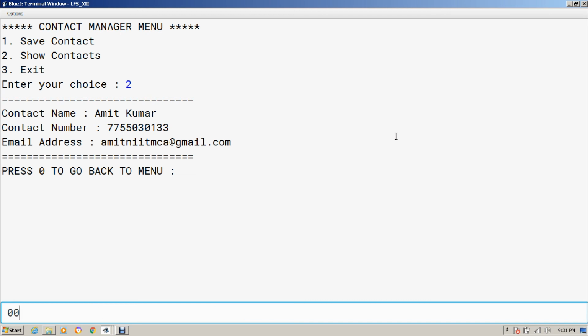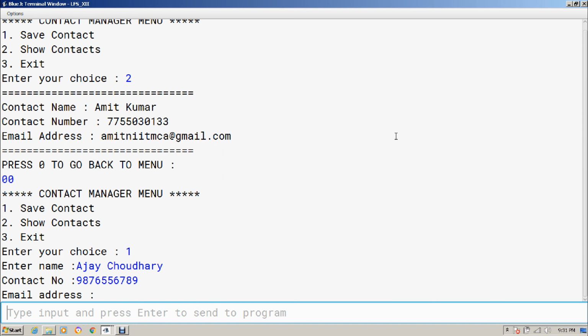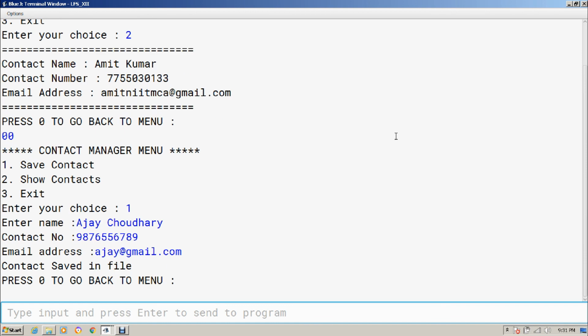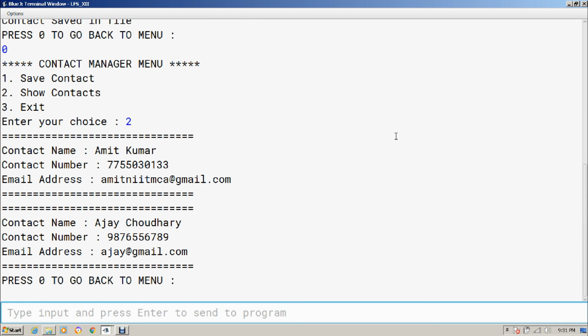We can go back to menu and we can save a few more contacts, like let's suppose Ajay Chaudhary. Okay, contact number let it be 98765567889, and email ID ajay@gmail.com. Okay, this is also saved, and now we can see both the contacts. So you can see show contacts is showing all the contacts.